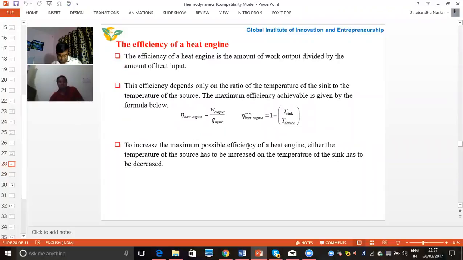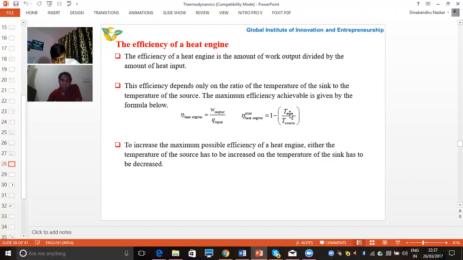Coming to the efficiency of the heat and work engine. For calculating the efficiency, we need the work output relative to the heat supply, meaning how much work we are getting by supplying how much heat. In that way, we can calculate the efficiency. It can also be written as 1 minus the temperature of the sink over the temperature of the source. So when we have the temperature of the sink and the temperature of the source, we can calculate the efficiency of the heat engine. This is the formula we can use.